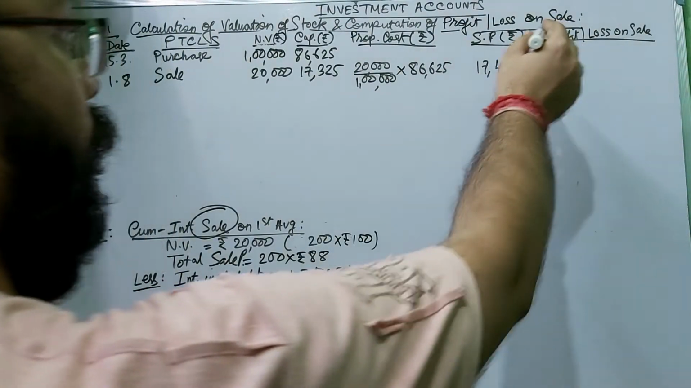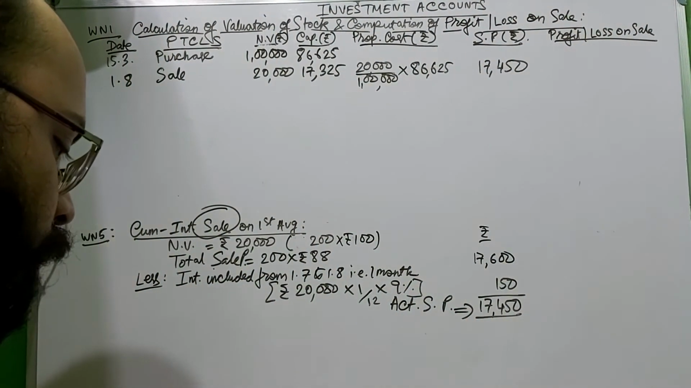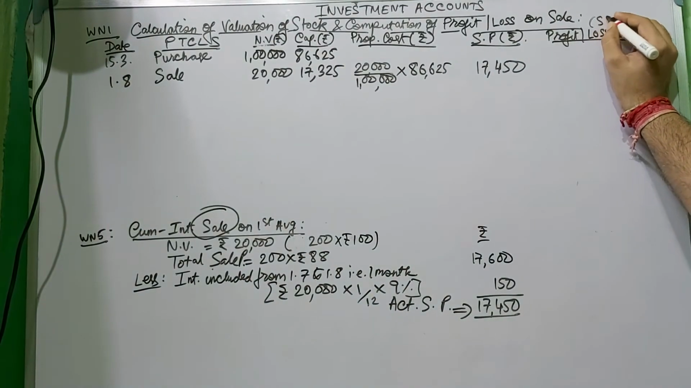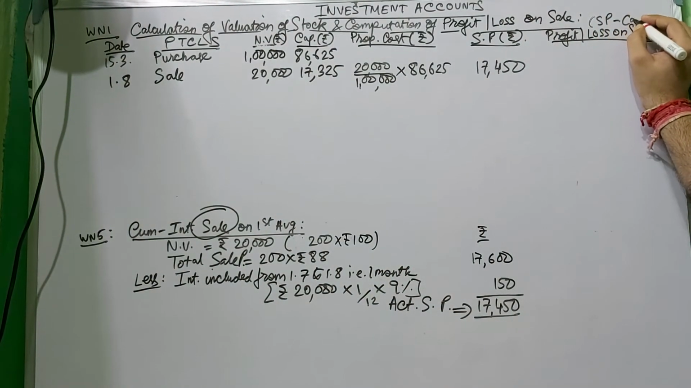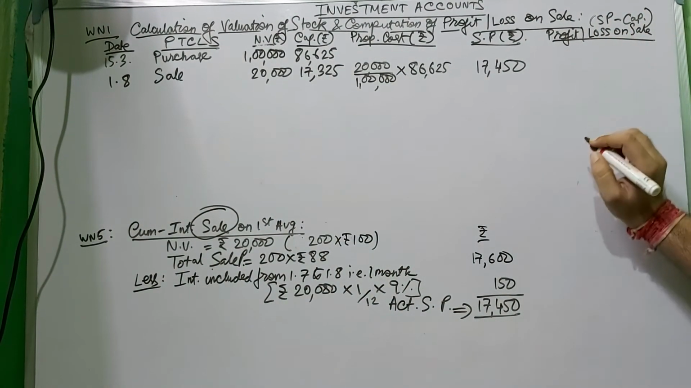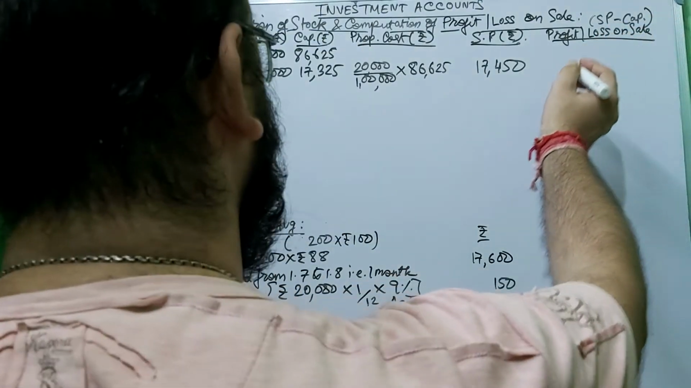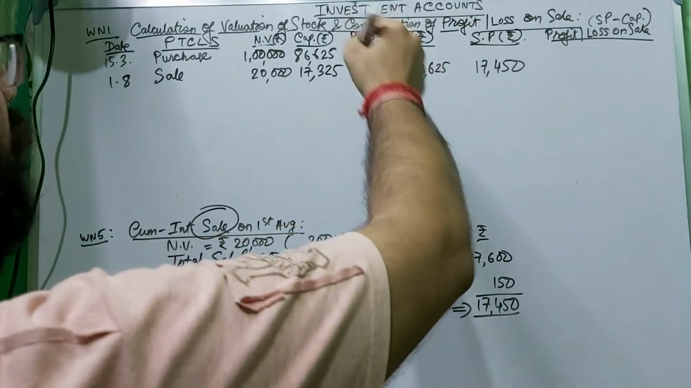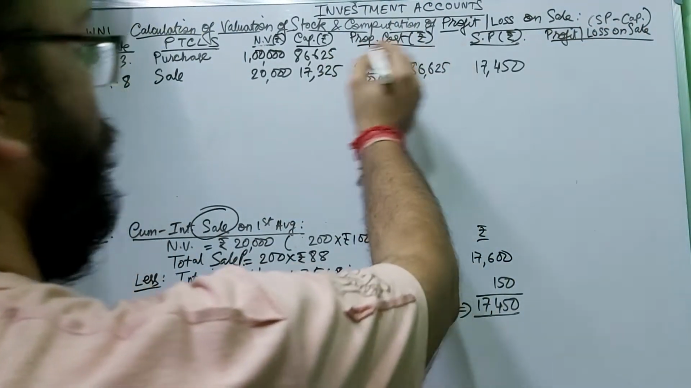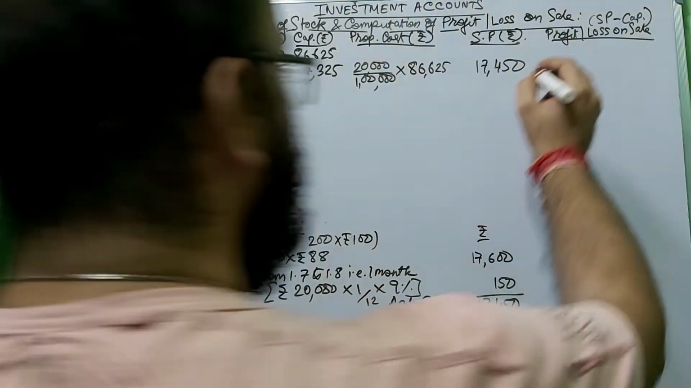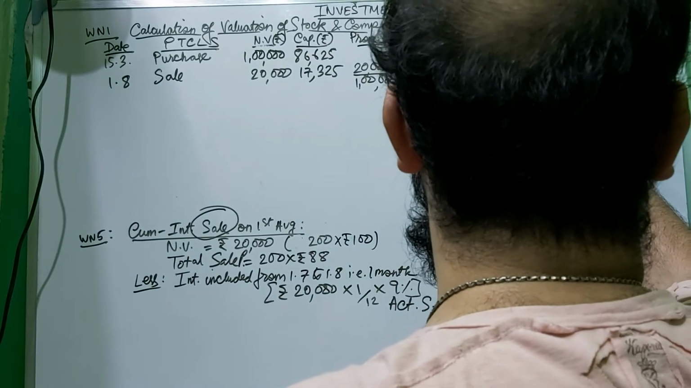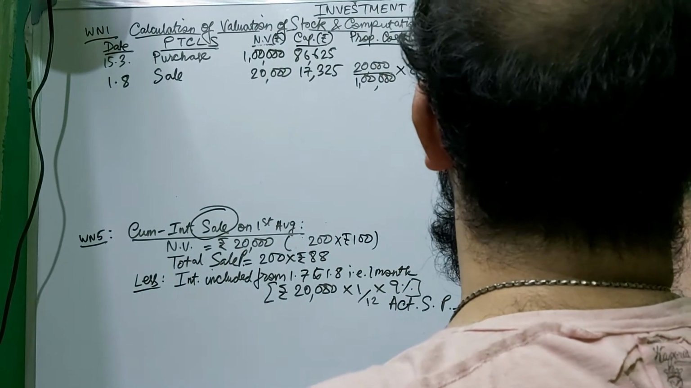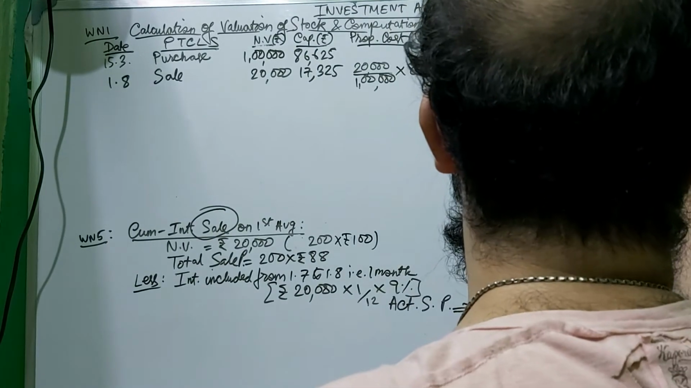Now, how will you calculate whether it is profit or loss? Just try to remember: if selling price is greater than capital value, then profit. If selling price is lesser than capital value, then it is loss. Obviously it is greater. If you deduct 17,450 minus 17,325, the amount of profit is 125.